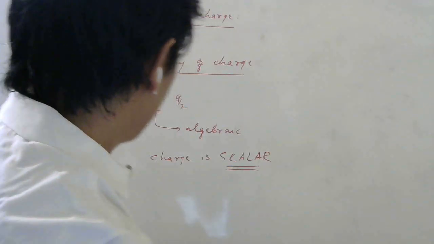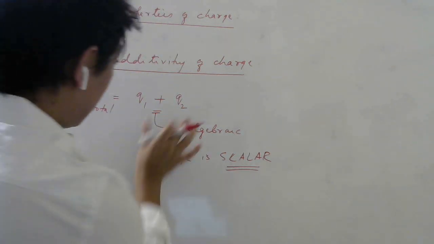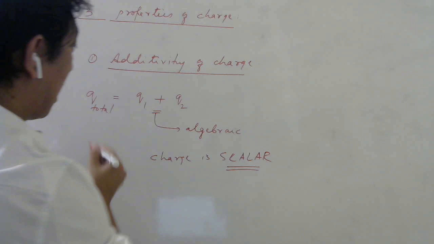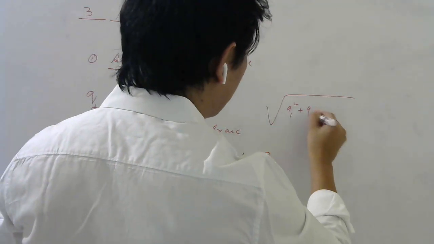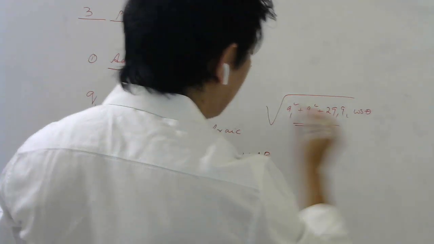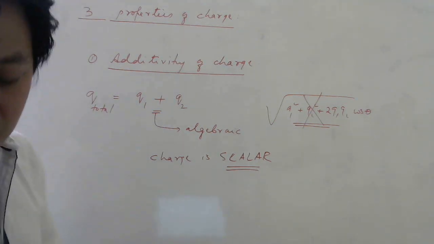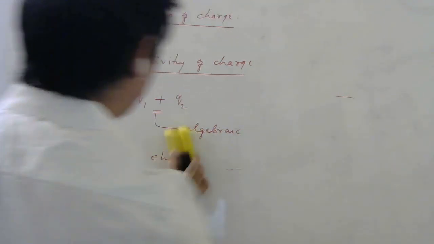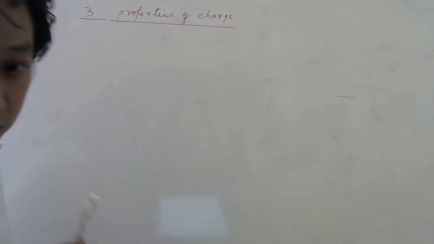So charge is scalar. And why this concept says charge is scalar is because if you are given two charges and you are asked to find the total charge, you are not going to use this formula, Q1 square plus Q2 square plus 2 Q1 Q2 cos theta. This is for vector addition. So this formula is not going to be used. You have to simply add them algebraically. So that's the first property. What's the name of the first property? Additivity of charge. Let us now see the second property.